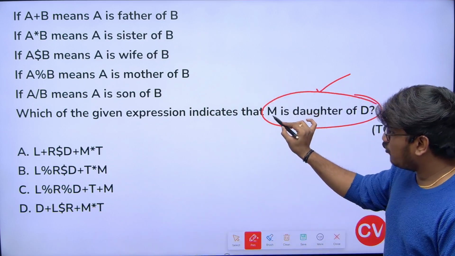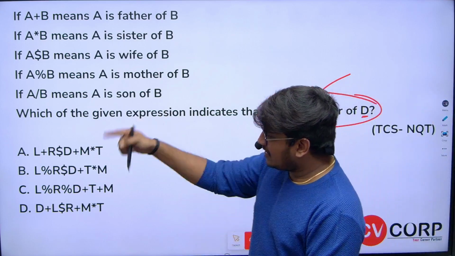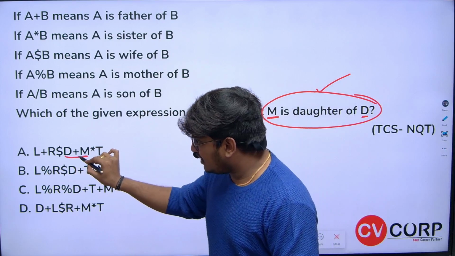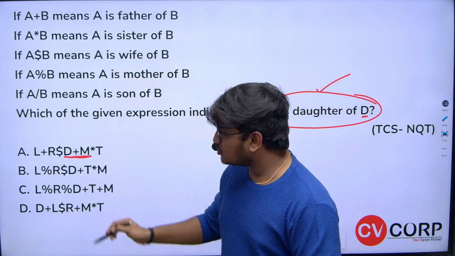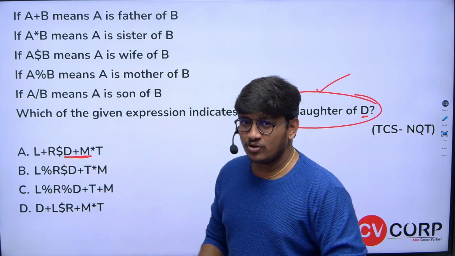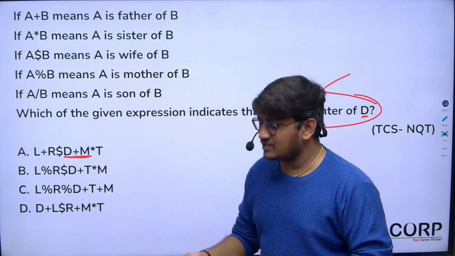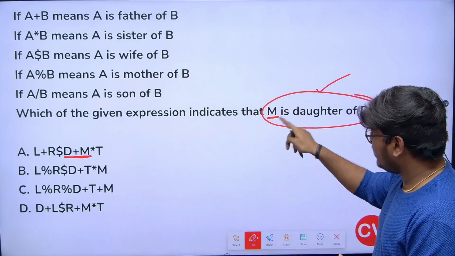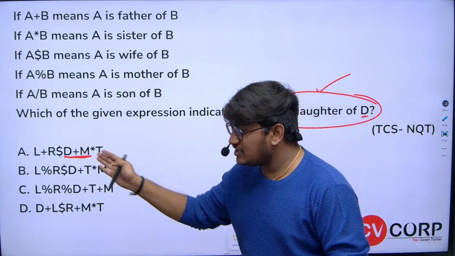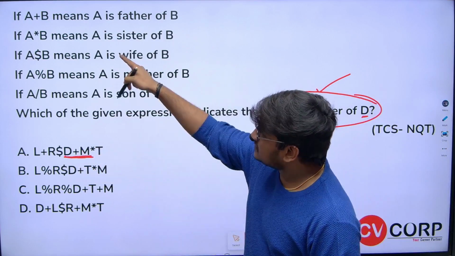Here they're talking about the relation between M and D, correct? Why verify the entire relation? Just think where M and D are. No need to consider L and R, because we don't want the relations between L, R and T. They're only writing the relation between M and D. So just verify this particular relation. Let's say here D plus M. Plus indicates father.